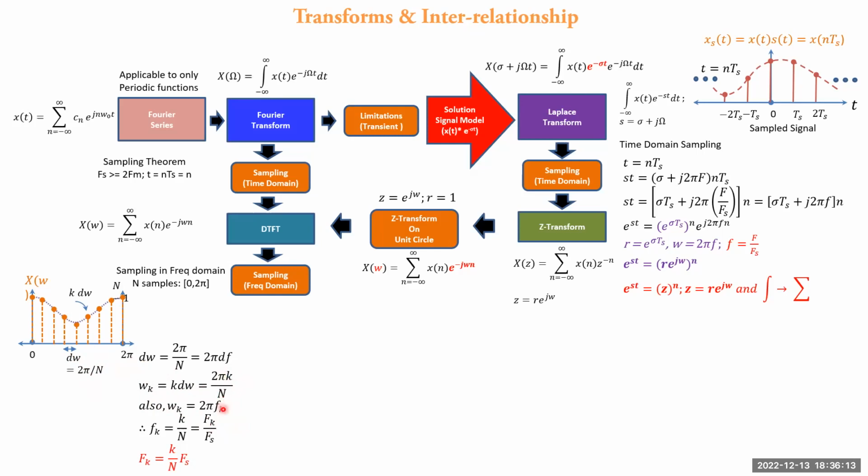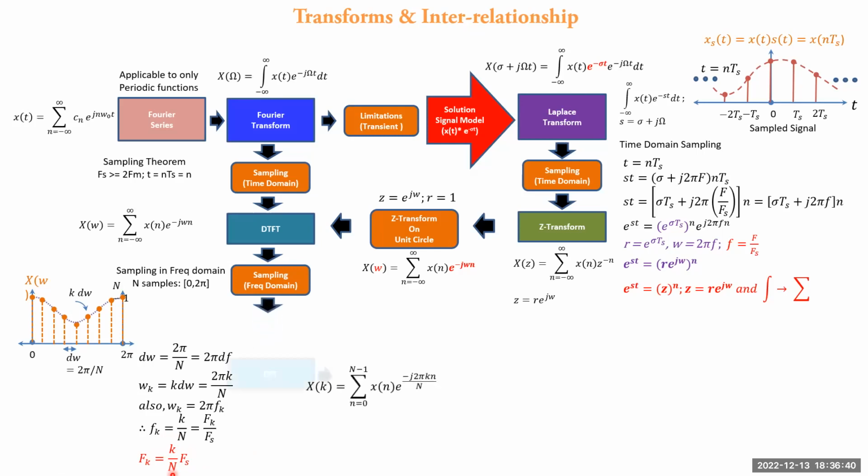When these two equations are equated, you get the kth frequency value equal to k by N, which is equal to fk by fs, and hence fk is equal to k by N into fs. So one can derive the value of the analog frequency from the kth frequency index k, given the number of samples N.